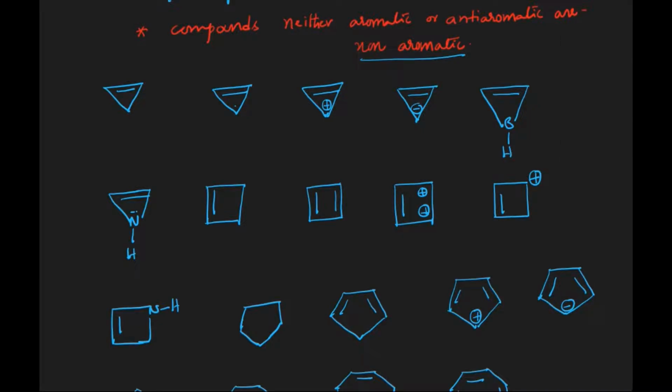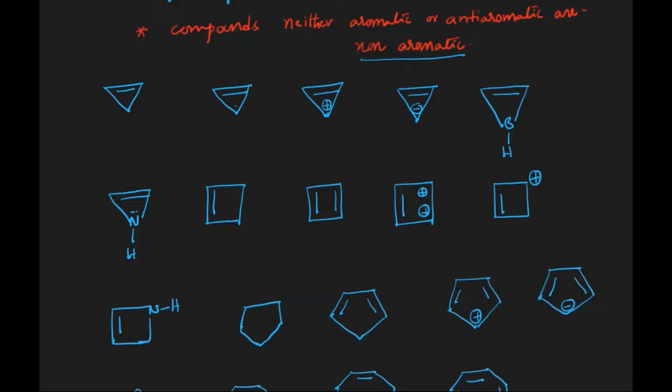The first case: what are the conditions for the aromatic or anti-aromatic? Actually, they should be cyclic, planar, and complete resonance has to be taking place. In the case of aromatic, 4n plus 2 pi electron system has to be followed, and in the case of anti-aromatic, 4n pi electron system has to be followed.